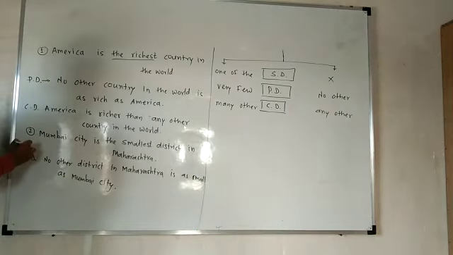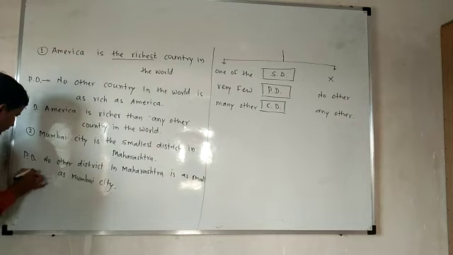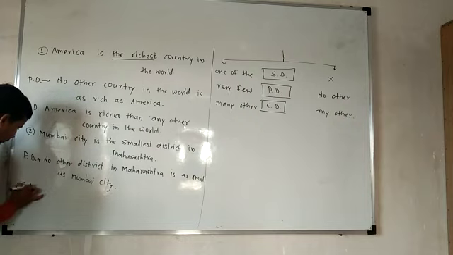Then come to the next. Now we are converting our example into the comparative degree.